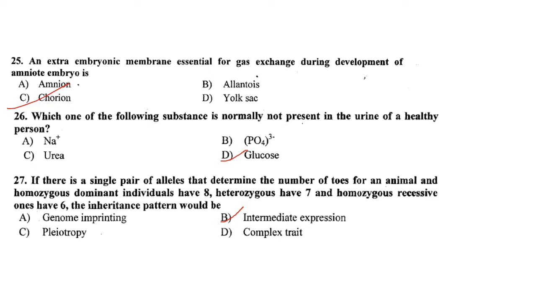Then if there is a single pair of alleles that determine the number of toes for an animal, and homozygous dominant individuals have 8, heterozygous have 7, and homozygous recessive ones have 6, the inheritance pattern would be intermediate expression of a trait. So answer is option B.